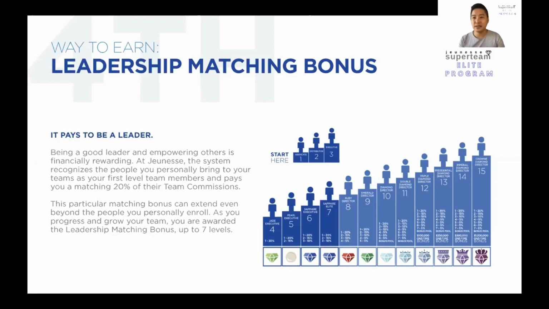And whenever he earns $35, you'll be able to get a matching of 15%, right? So from here you can see $35, 20% will be $7 USD, right? And 15% will be $5.25 US dollars. So as you can see, as you expand the business, your leadership matching bonus increases, right?